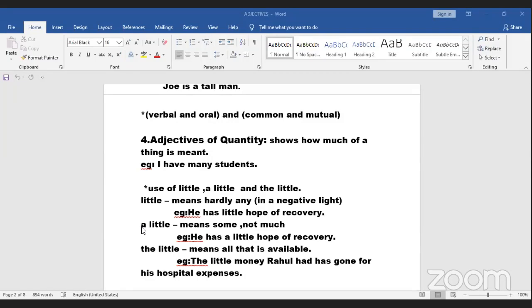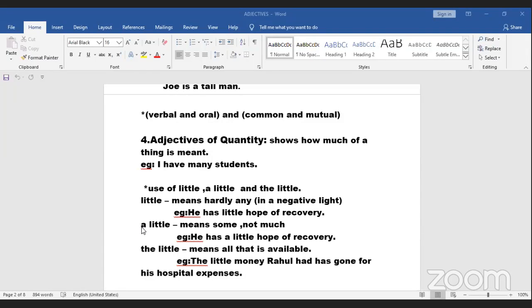Now the little is like all that is available, all that was left, the rest of something. The little money Rahul had has gone for his hospital expenses. That means whatever was left, whatever was available to him, which was in his hand, has gone for hospital expenses. So the little money Rahul had, I would not use a little money or little money. No, the little money. Why? Because it is whatever was left with him.